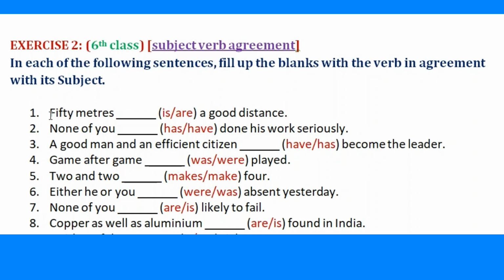In each of the following sentences, fill up the blanks with the verb in agreement with its subject. 1. 50 meters is a good distance. 2. None of you have done his work seriously. 3. A good man and an efficient citizen has become the leader. 4. Game after game were played. 5. 2 and 2 make 4. 6. Either he or you was absent yesterday.